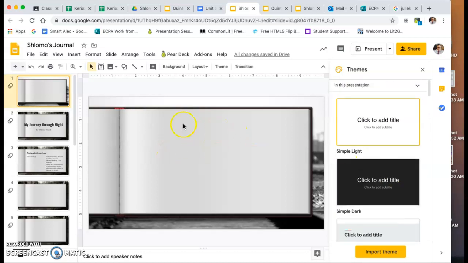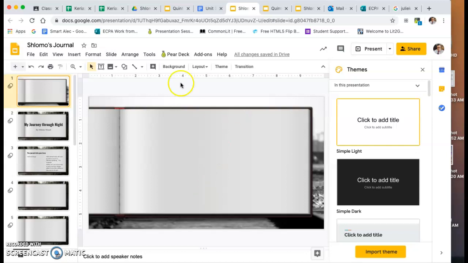Now you don't necessarily have to use this theme. You could change it to whatever you like, but please make sure that you're following the instructions for the performance task, and you're also following the rubric. So for the first page, I require that you present an image that is very powerful from the memoir. For me, one image that stands out was Juliek playing the violin to the dead.